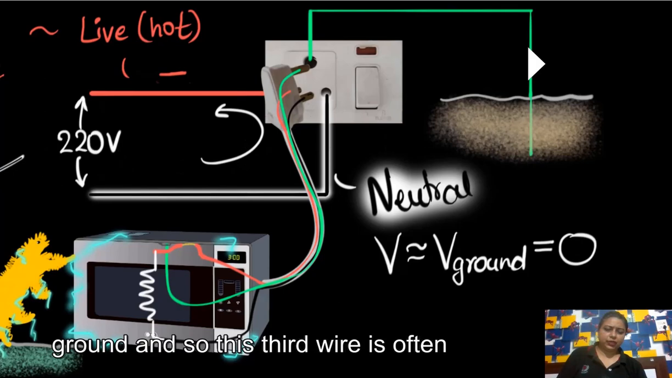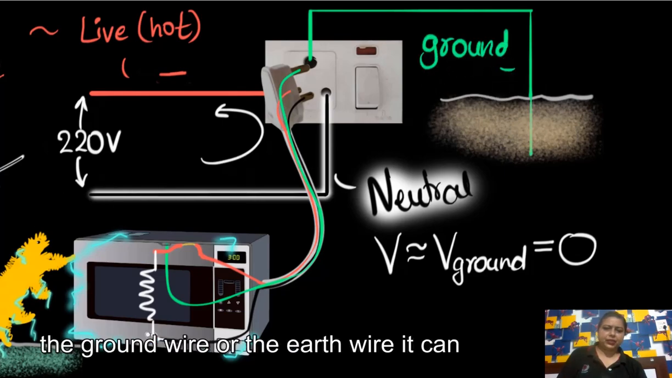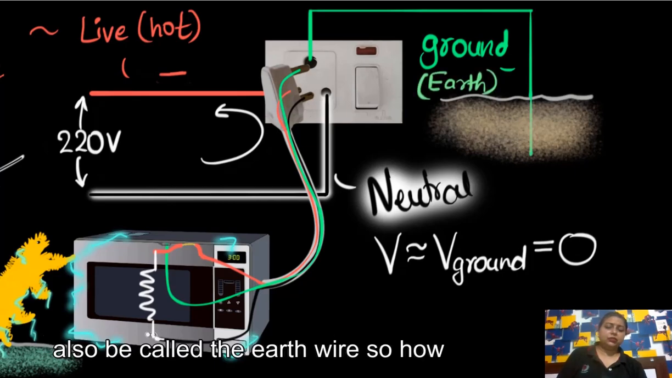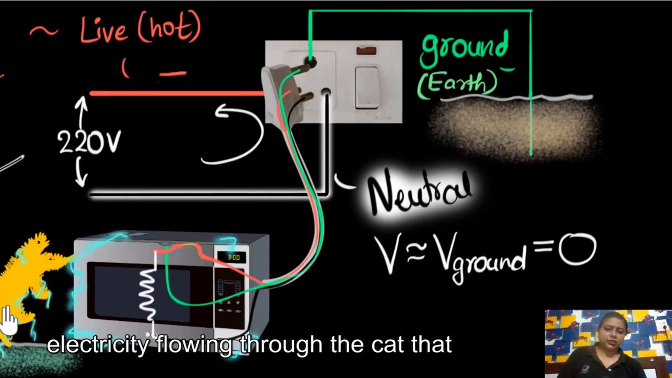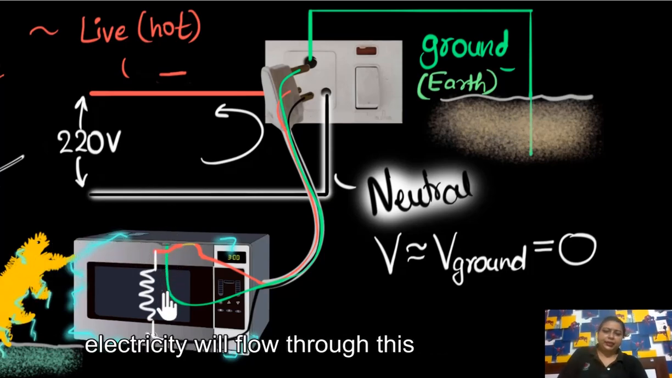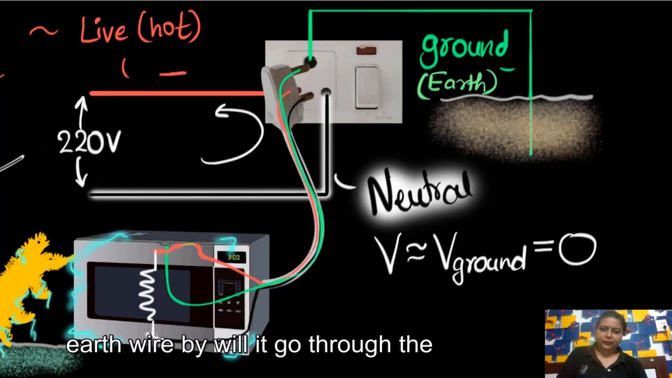And so this third wire is often called, no surprise, the ground wire. It can also be called the earth wire. So how does that help? Well, now instead of the electricity flowing through the cat, electricity will flow through this ground wire and go directly into the earth.